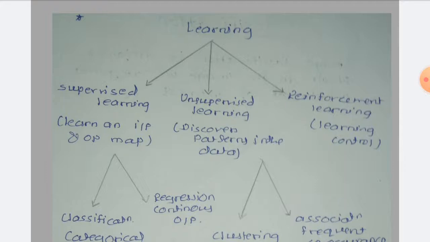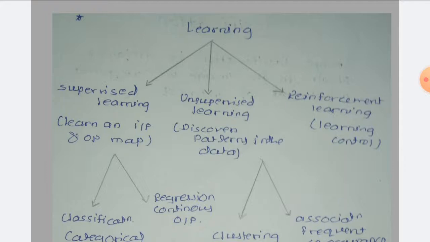Suppose a question is asked and the answer is true or false, or if there is a person and I want to recognize whether the person is male or female, so the output is categorical.